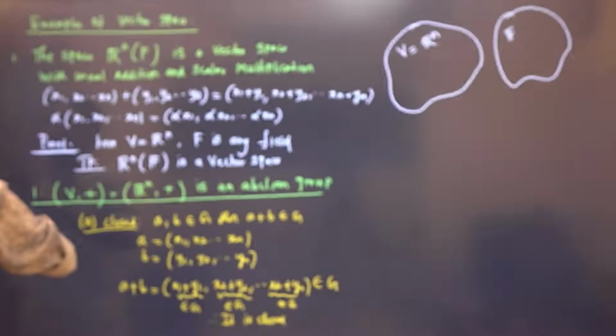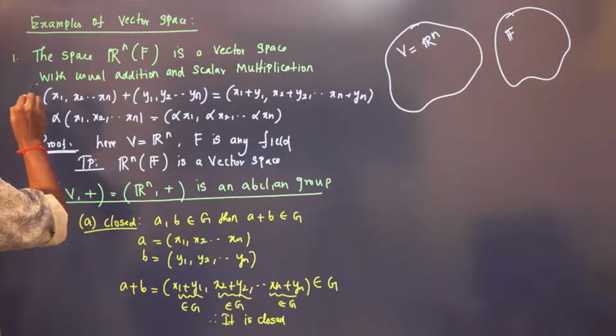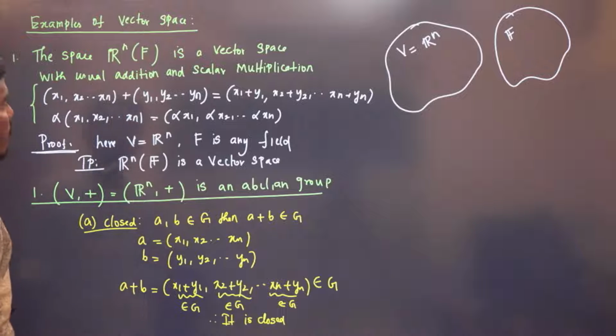Example 2. Whenever I am saying vector space, you have to define how to add and how to scalar multiply.